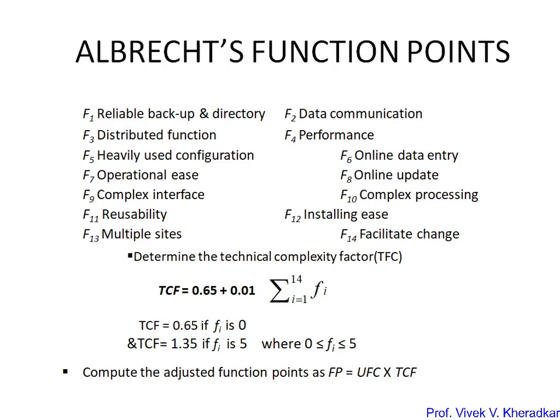So once you calculate TCF based on these factors, finally the function point is calculated by the multiplication of UFC into TCF. So this is Albrecht's function point, by which we can measure the functionality of the software by calculating, as the first step, the UFC, the unadjusted function count, and then the TCF, the technical complexity factor, and by the multiplication of these two we can identify the function point. Okay, so this is the first way, by using Albrecht's function point, that we measure the functionality.